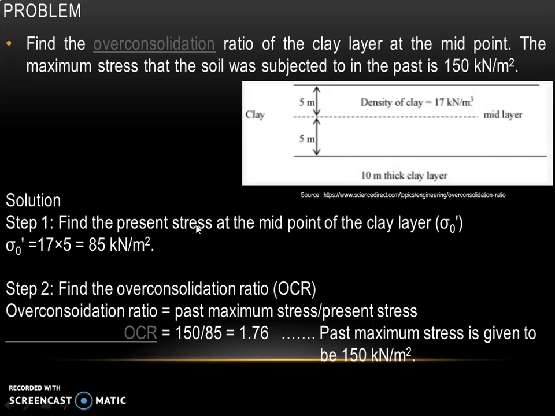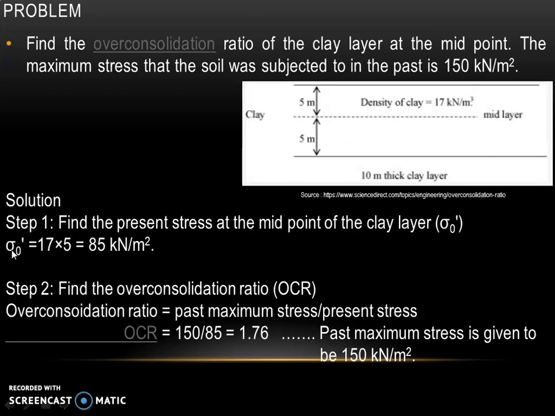So to find present stress at the midpoint of the clay layer, that is sigma naught dash, we will use formula gamma into H. Gamma is nothing but the unit weight of the soil. This is unit weight, that is 17, into depth of the soil is 5 meter, because we are trying to find the stress at the midpoint.